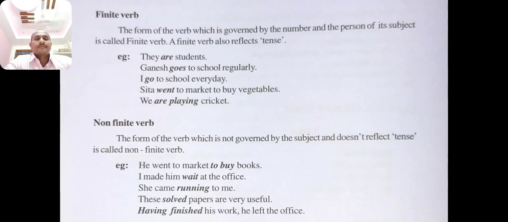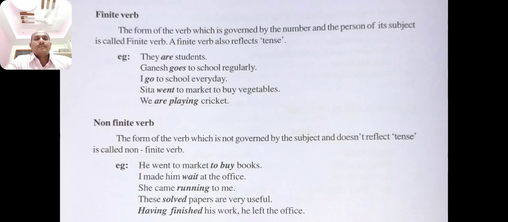Non-finite verb. The form of the verb which is not governed by the subject and does not reflect tense is called non-finite verb. Example, he went to market to buy books.